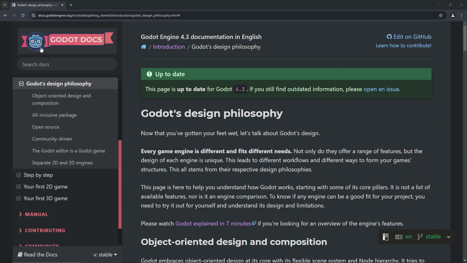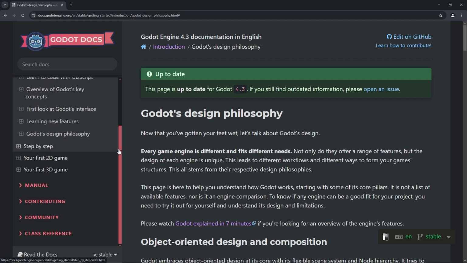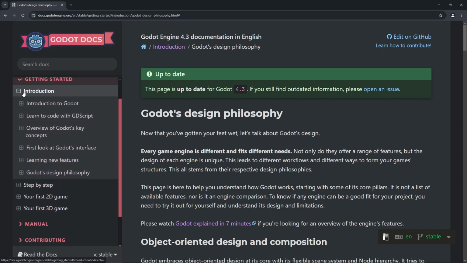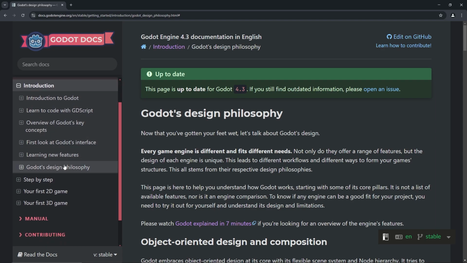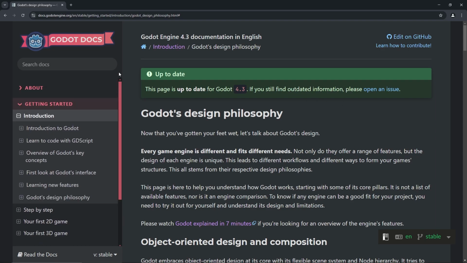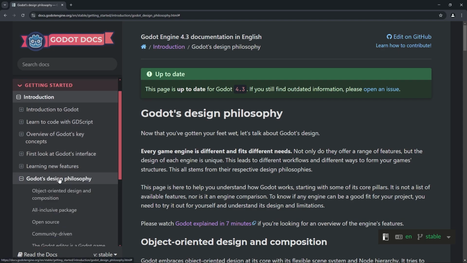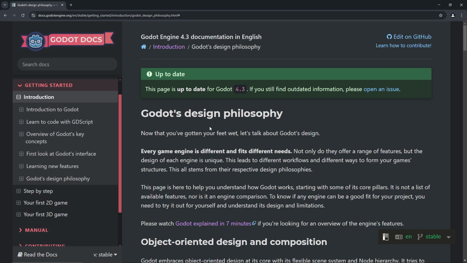So here we are back at the Godot Docs, at Godot's design philosophy. This is the last part of the introduction section in the getting started section of this website. Anyway, let's get to it.